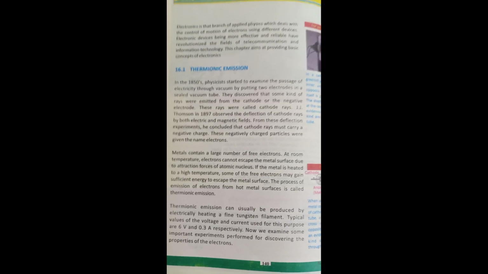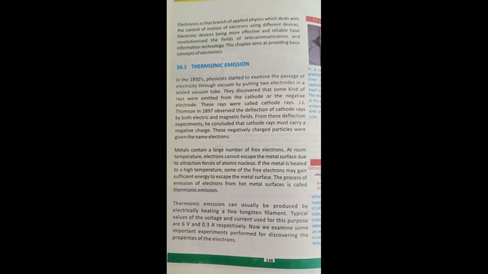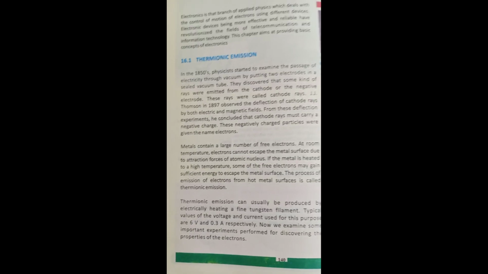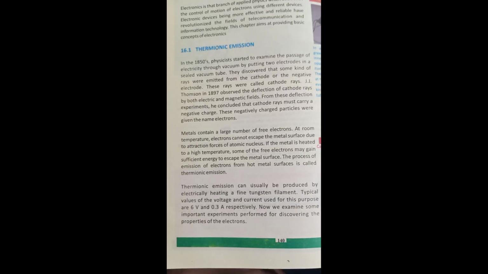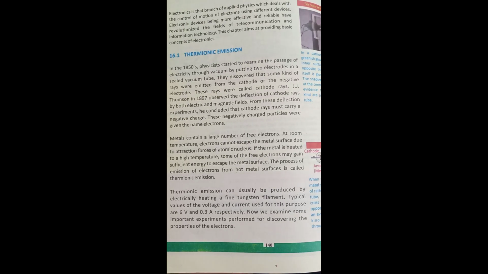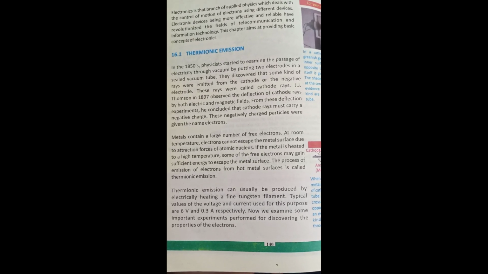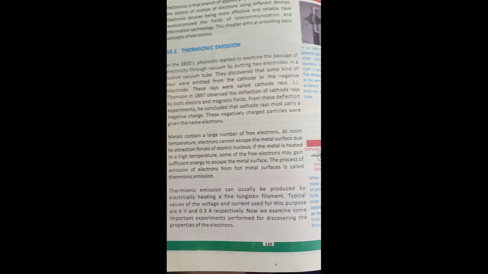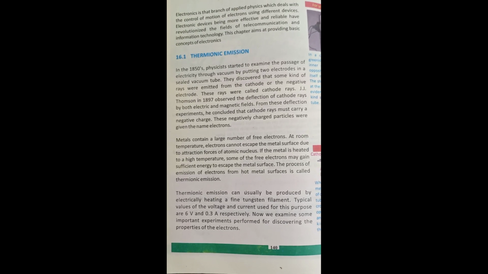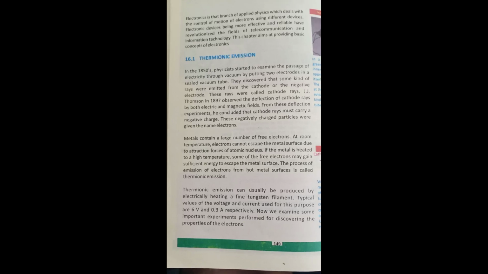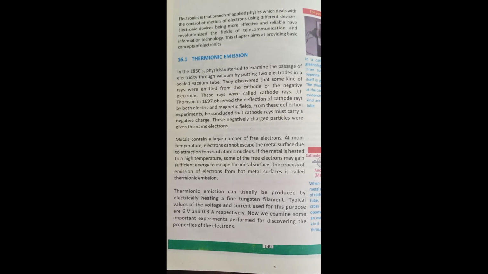The discovery is that some kind of rays, like waves, are emitted from the cathode and move to the positive electrode. These rays were called the cathode rays. There is a question in the paper asking the examiner to define cathode rays. The definition is: the rays emitted from the cathode, or the negative electrode, are called cathode rays.